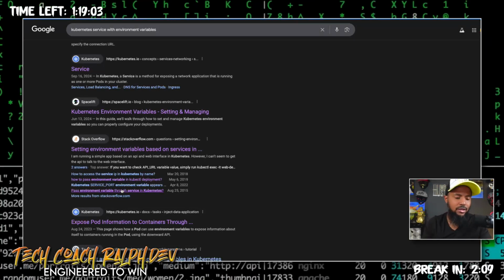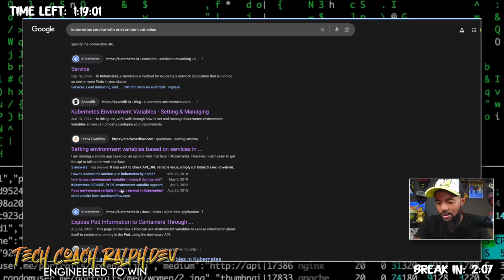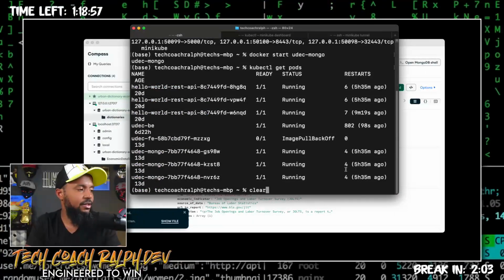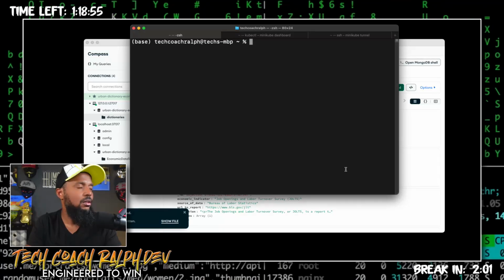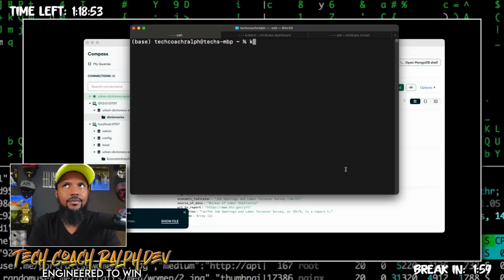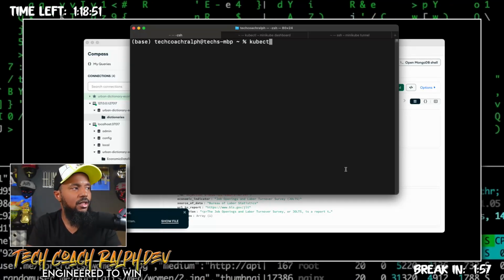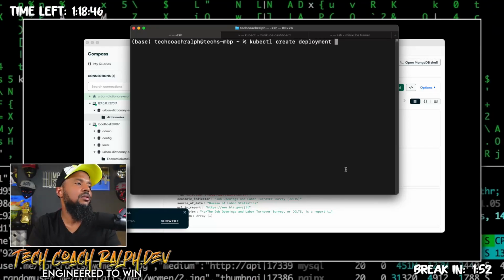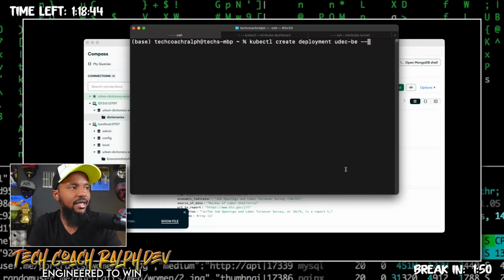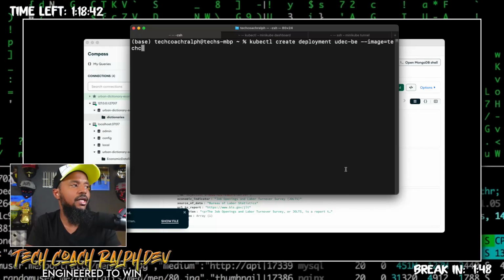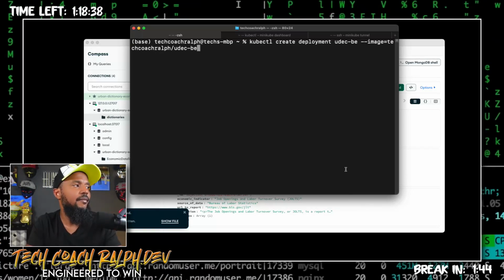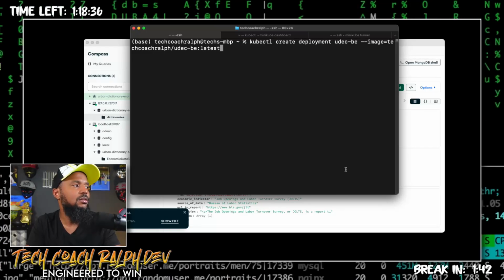So let's try this and see how well our memory serves us. It's going to be kubectl create deployment udec-be for the backend --image equals tech coach Ralph / udec-be :latest.